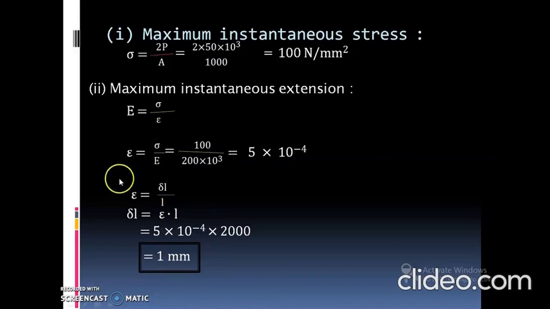After getting the value of strain, what is the basic definition of strain? Strain is the ratio of change in length to the original length.